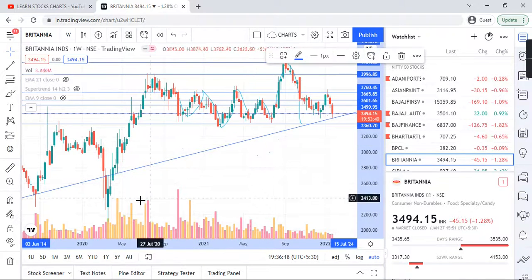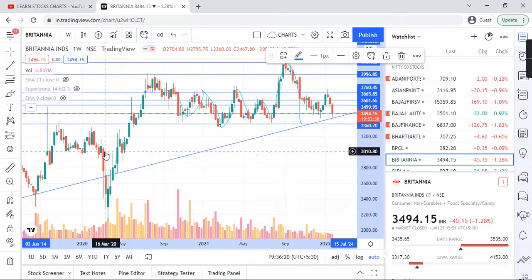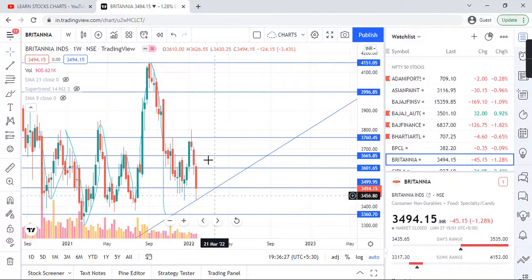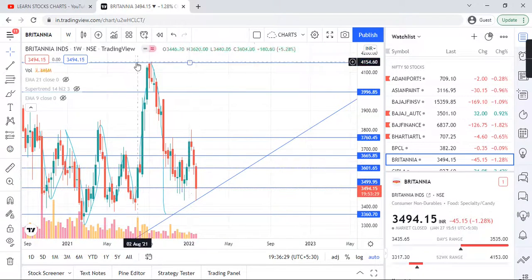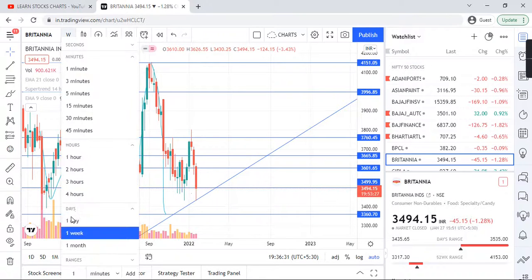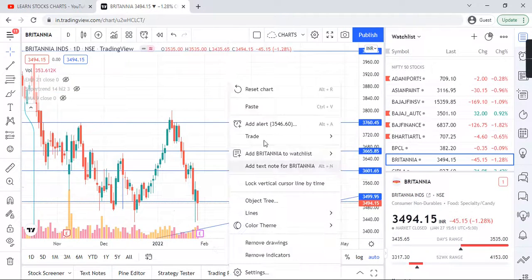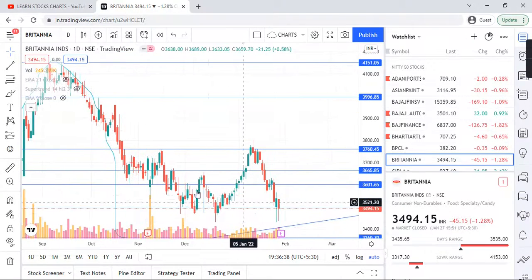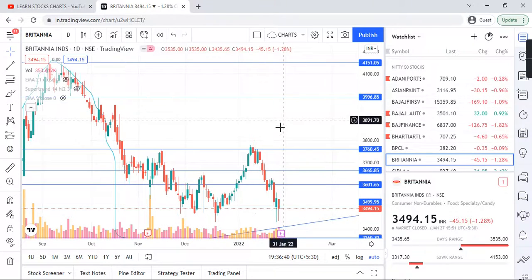Guys, this trend line is working. If you see from here, red candle, bearish candles. So this touches this red candle, still upside. So let me go into the daily time frame. So in daily time frame, lot of movement at this side, upside, now downside. Result is there.